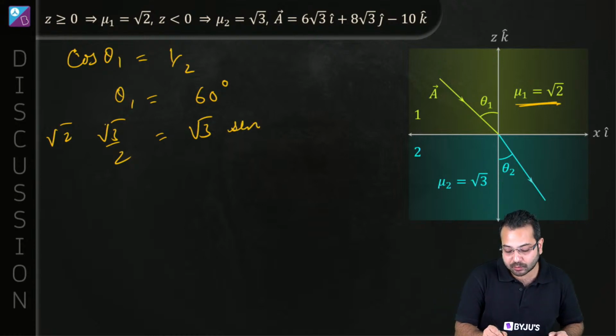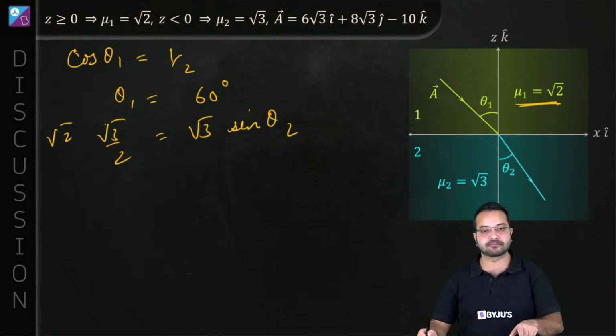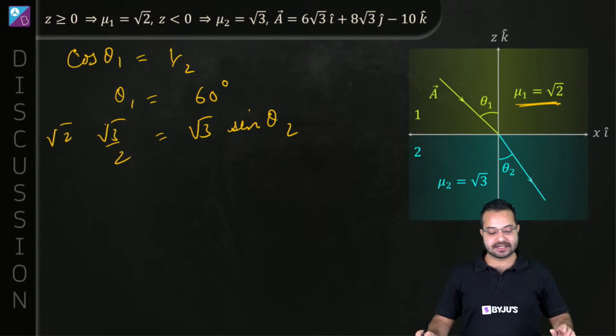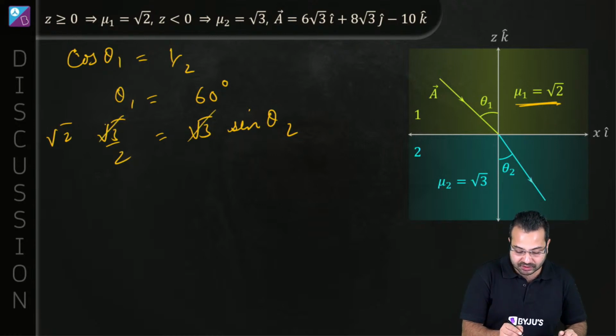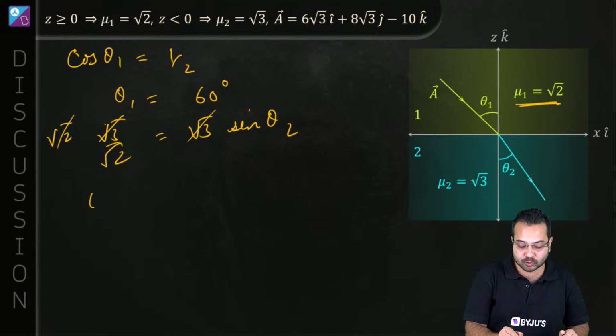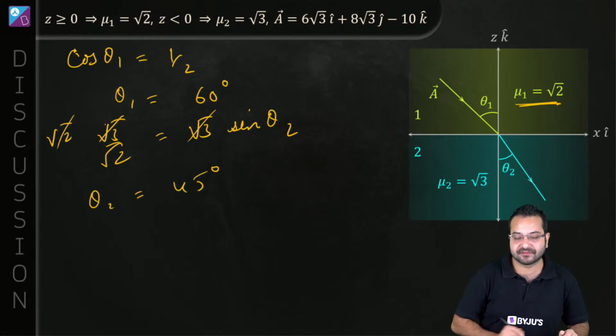Here we have to multiply by sine theta 2 as well. So simply what I have done is mu 1 sine theta 1 is equal to mu 2 sine theta 2. Correct. So this and this are gone, this root 2 will make this root 2. So sine theta 2 is equal to 1 by root 2.